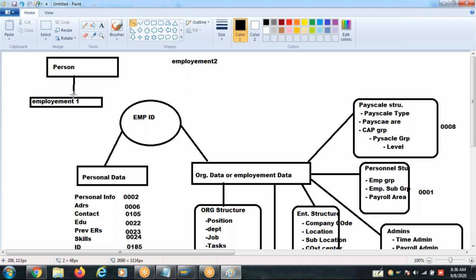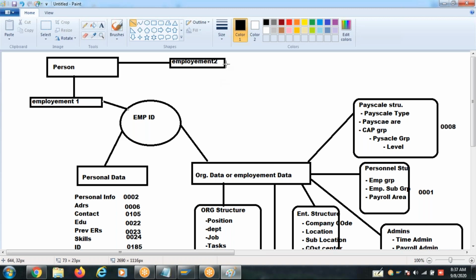So this person may perform this particular employment also. Every employment has an employee ID. An employee ID has personal information, organization data, and employment information.